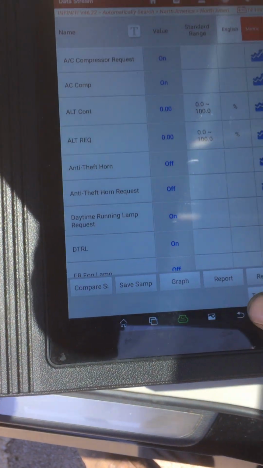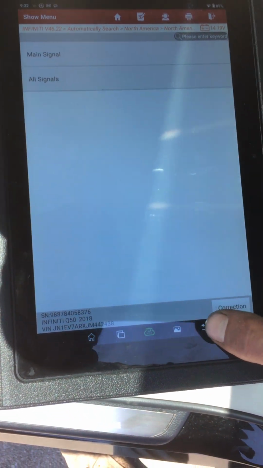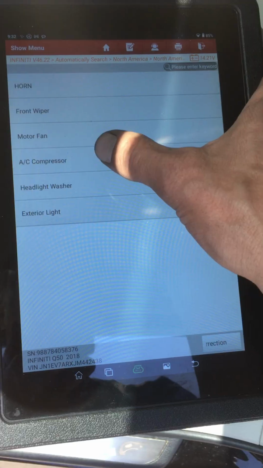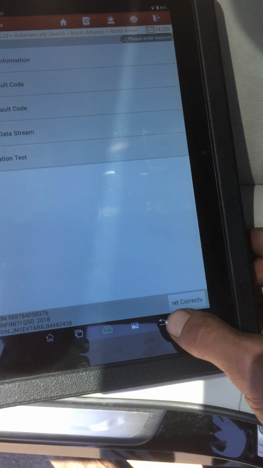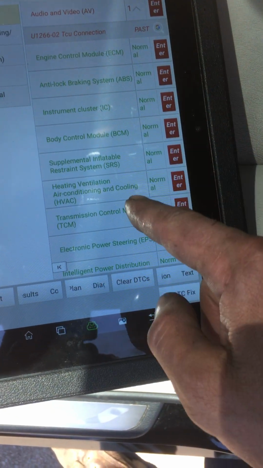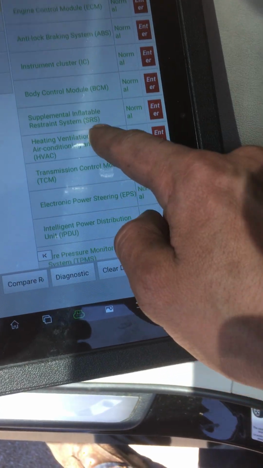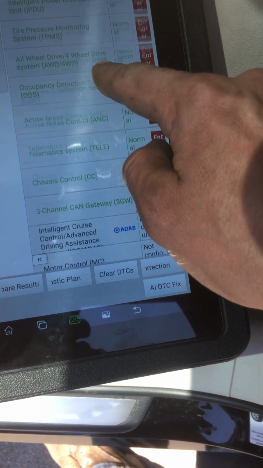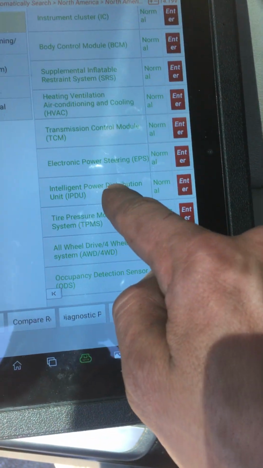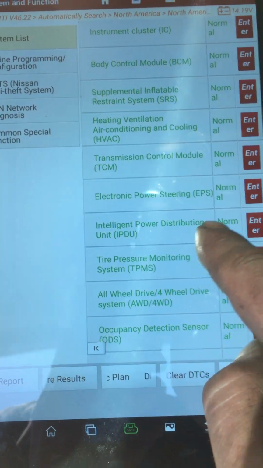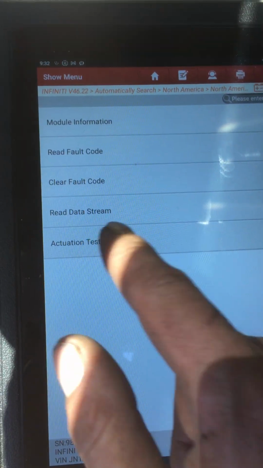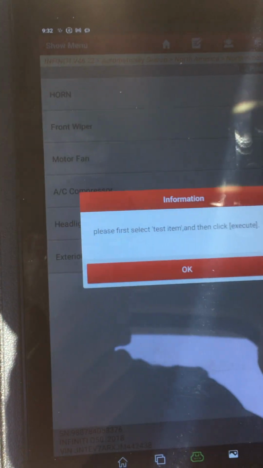What can I do here? Actuation test. This is actually what took me a minute to find. You've got to go to, not here, not the engine, right here, intermediate, whatever. Here in the actuator test you're going to have the AC compressor.